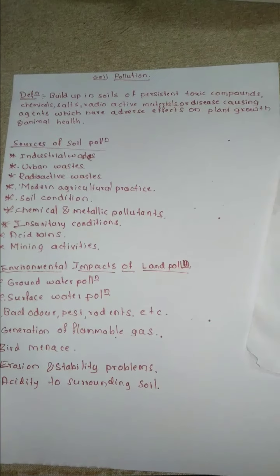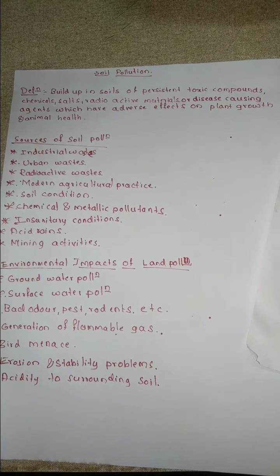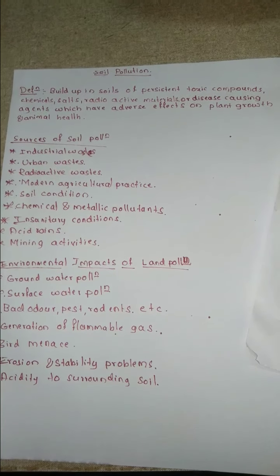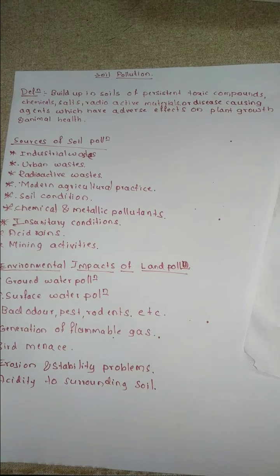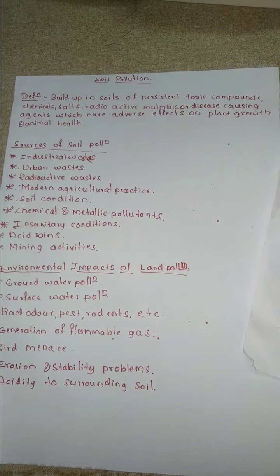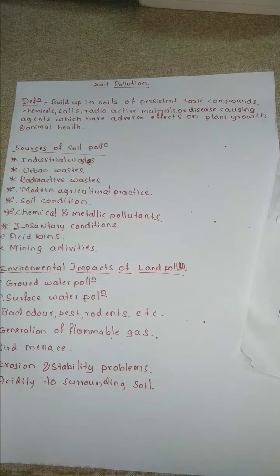Pollution is nothing but when any kind of pure material gets mixed with foreign material, then we call it pollution. Okay, so we will see what soil pollution is.